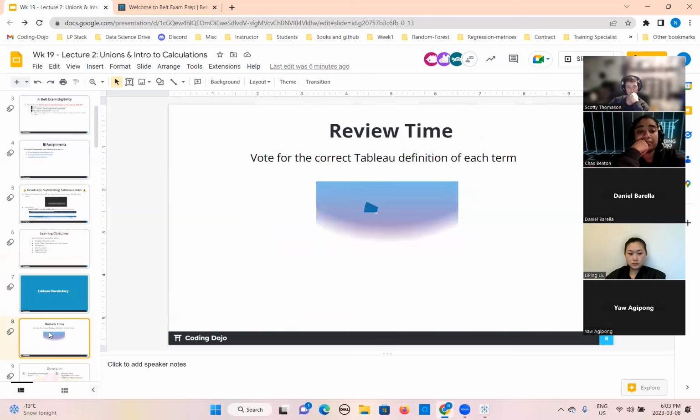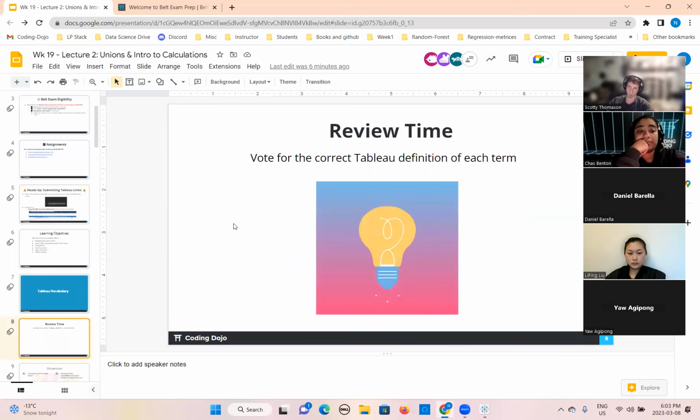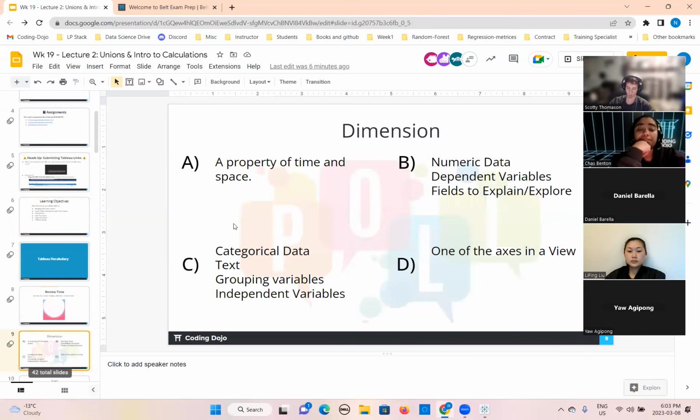First of all, we will review the correct Tableau definition for each term you learned in the previous lesson. This is your first question on the screen. What is the correct definition of a dimension? You can type your answer in the chat as well. Is it a property of time and space? Is it numeric data, a dependent variable, fields to explain or explore? Is it categorical data, text, a grouping variable or independent variable, or one of the axes in a view?